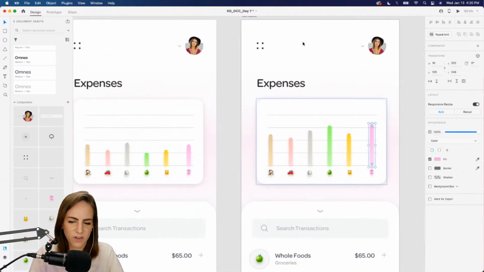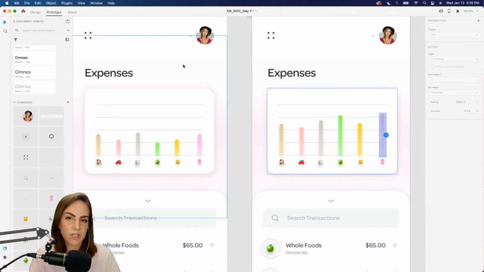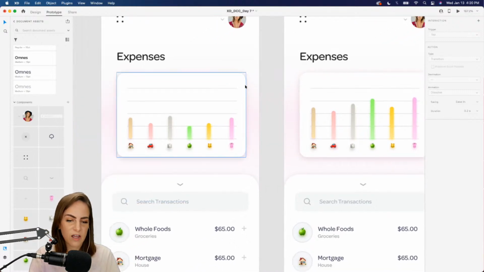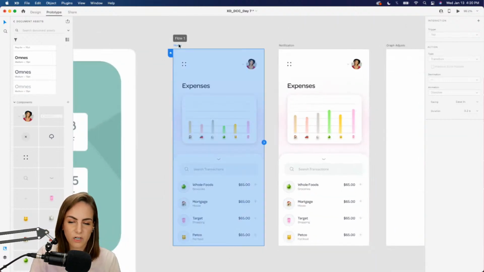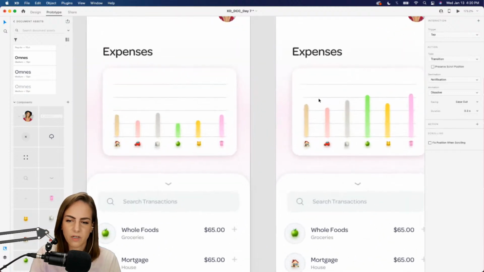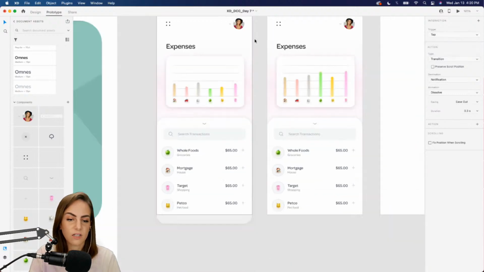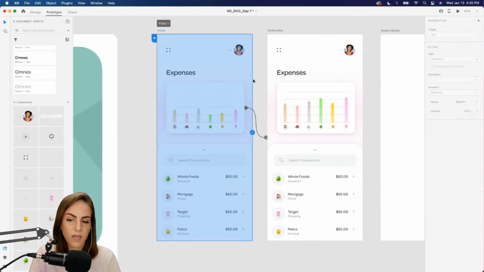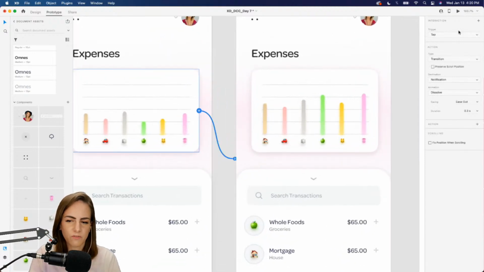But yeah, it's fine. Okay, so we brought those up all manually, and then we just need to come into our prototype tab over here and select whatever you want. Ideally, this would just be a time trigger, so it just happens automatically. Just to show you though, I'm gonna make this a tap trigger. So if you want time, just select the whole artboard and drag it over instead of just one element. Otherwise you won't be able to find it.